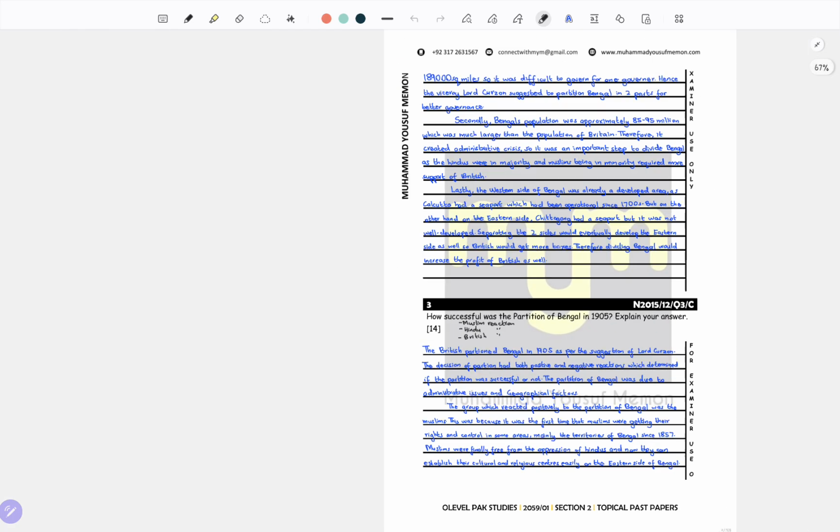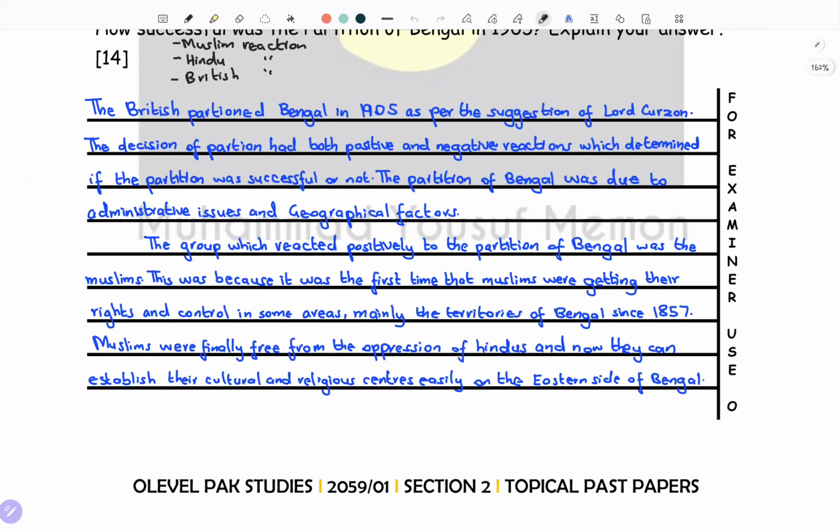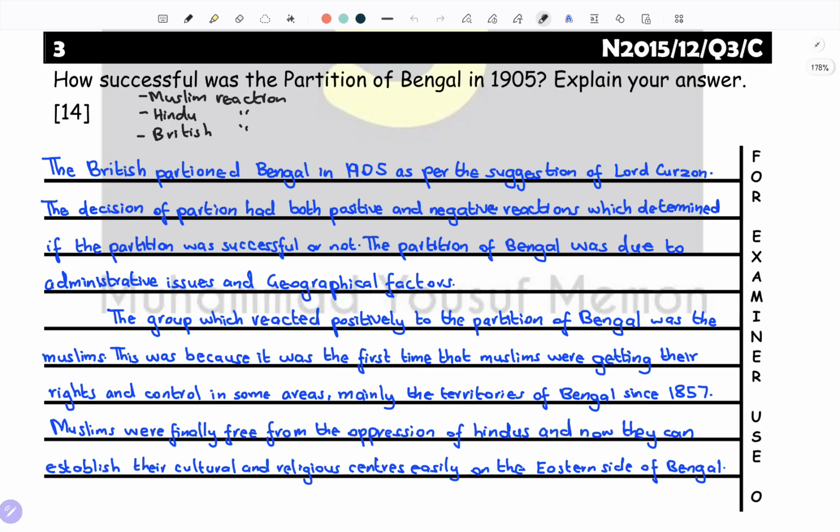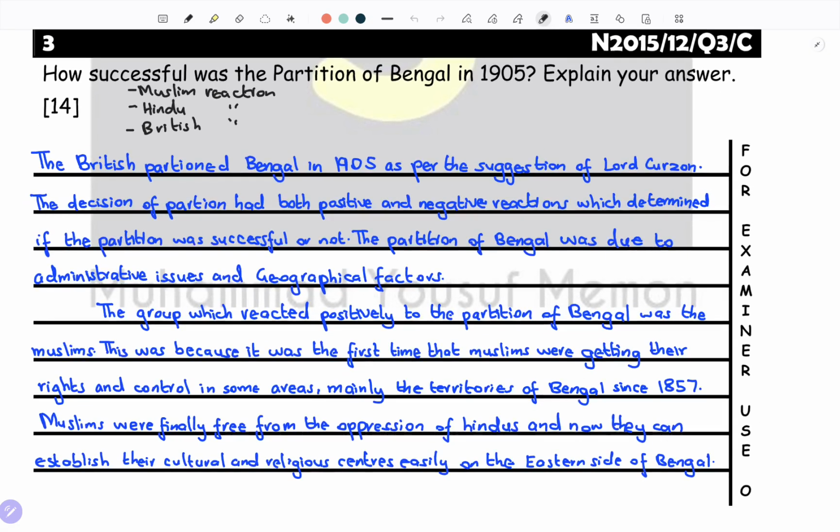But these administrative issues and geographical factors are for the question on the reasons for the partition of Bengal, not how successful was it. So first we start with the Muslim reaction.